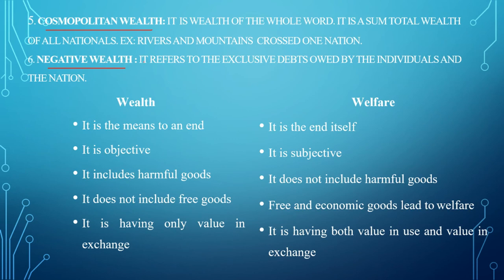Next slide. Cosmopolitan wealth. It is the wealth of the whole world. It is the sum total of the wealth of all nations. Suppose rivers and mountains extend beyond one nation, beyond one country.